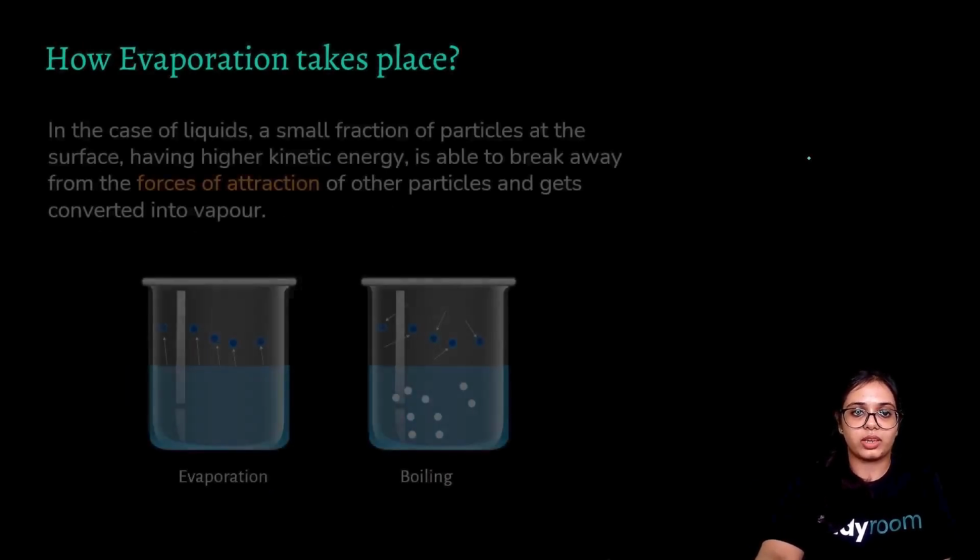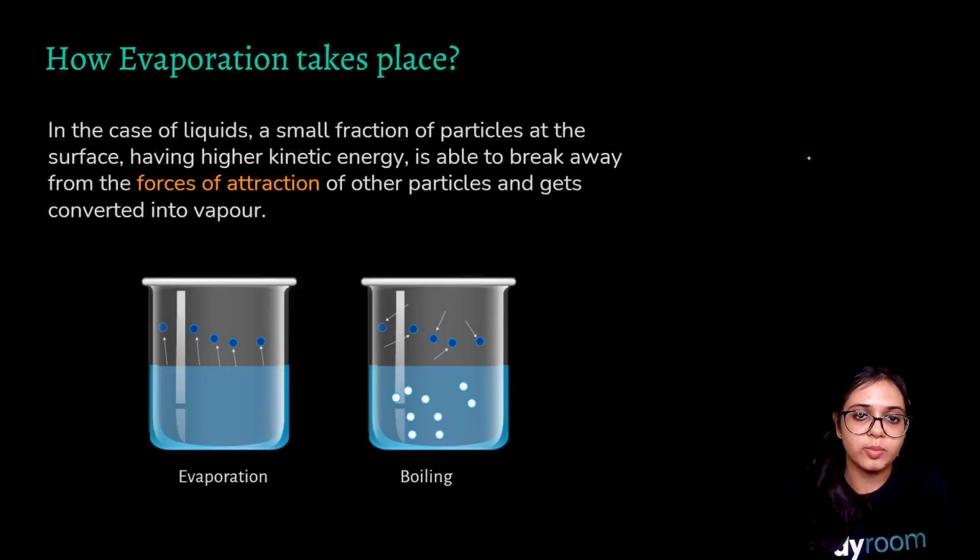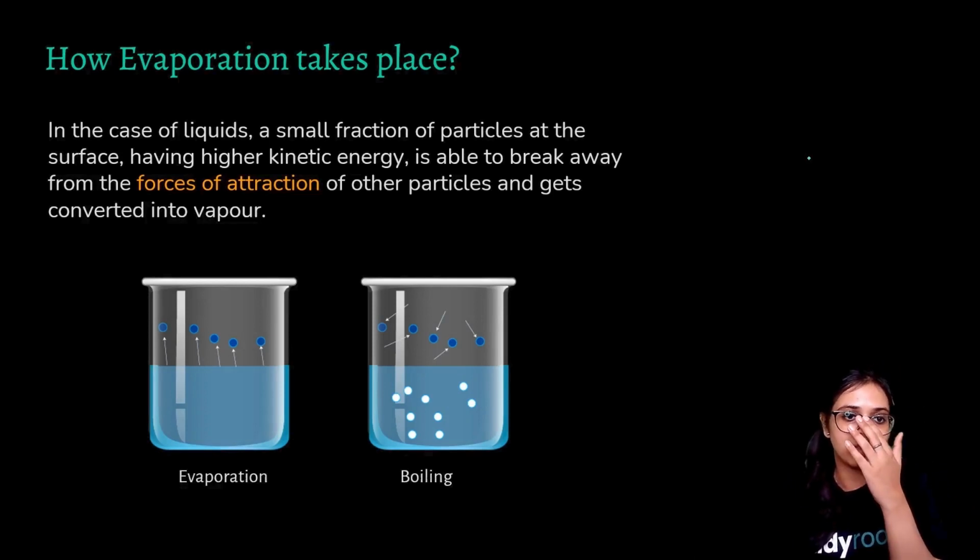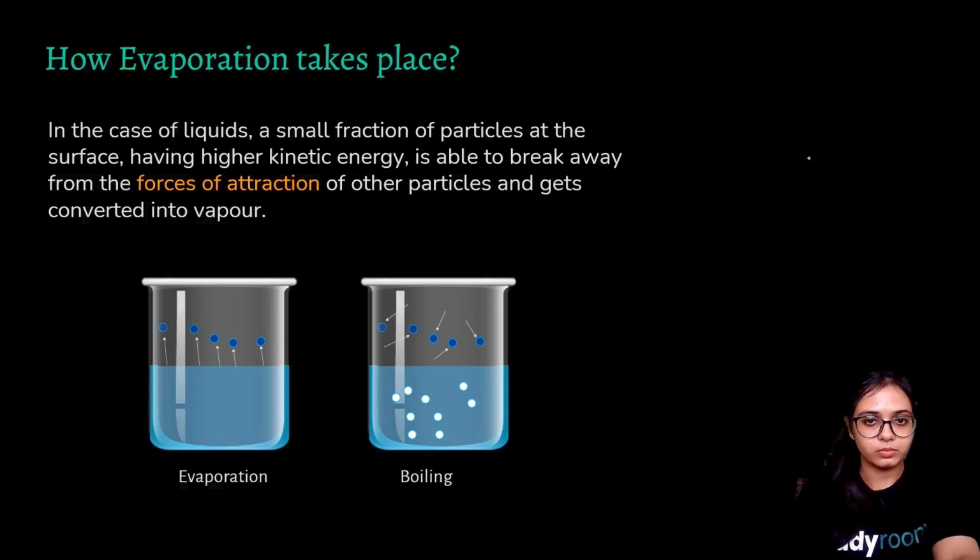How evaporation takes place: in the case of liquids, a small fraction of particles at the surface, having higher kinetic energy, is able to break away from the forces of attraction of other particles and gets converted into vapor. What is happening here is that at the surface of the liquid there is a small fraction of particles that have higher kinetic energy.